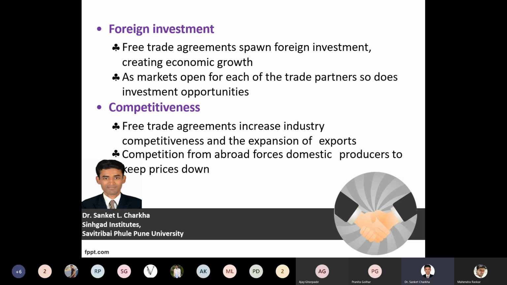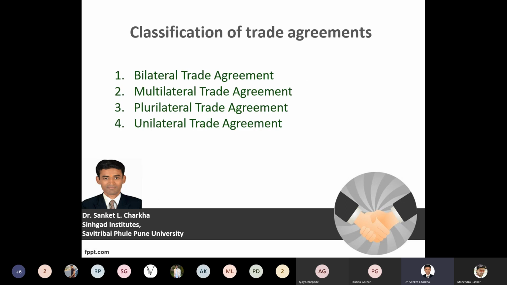Competition from abroad forces the domestic producers. So proper coordination between the competition available at the international level and the producers at the domestic level also helps to keep your prices down and at a stagnant position. So if a particular product is being sold at a certain price in the domestic market, the same competitive price is also being quoted in the international or global market. So a balanced stage is being created at the international or global level.